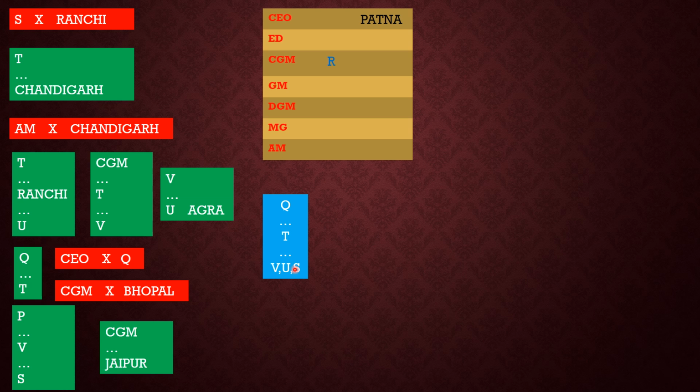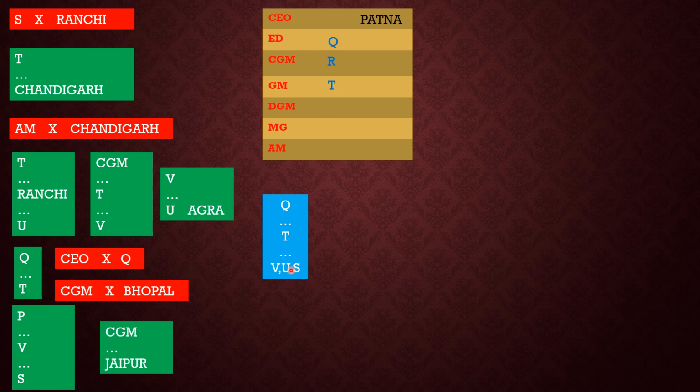So one can be sure that T can be either GM or ED. T cannot be below GM. T cannot be CEO because there is Q above T. If T is ED, then Q has to be CEO, but a negative statement is given that Q cannot be CEO, so this is not possible. So only one condition is possible, that T becomes GM. Now if T becomes GM, then Q will automatically become ED. Now three persons V, U and S will lie below T.